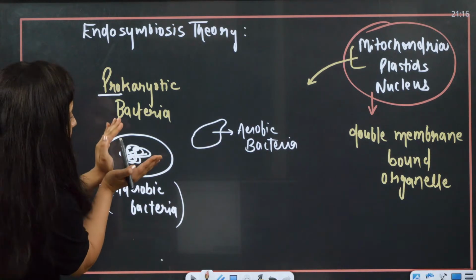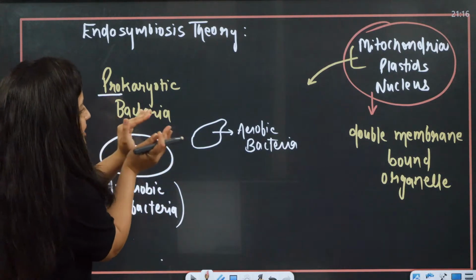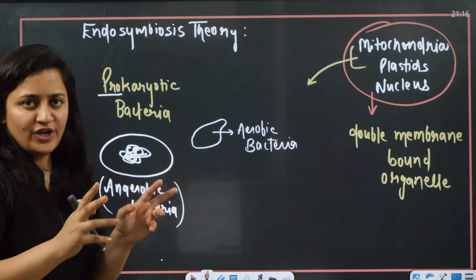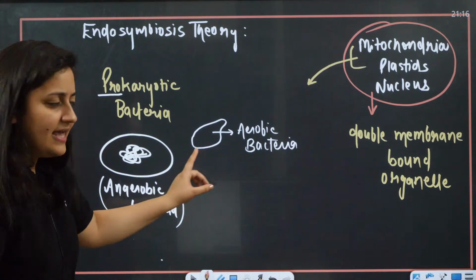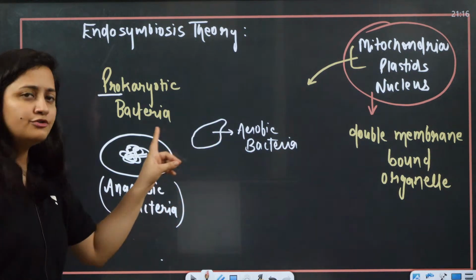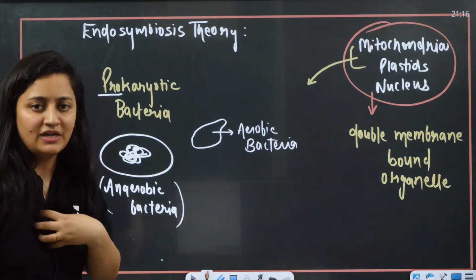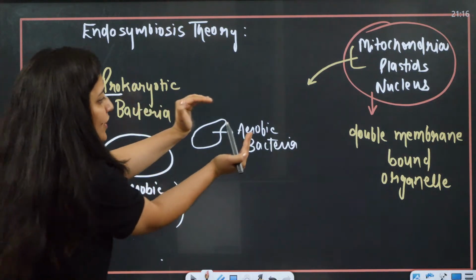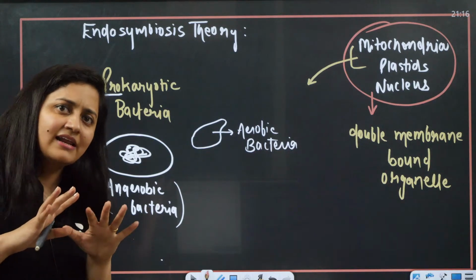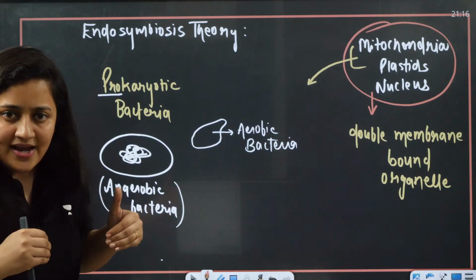So this large sized bacteria was like, I should engulf this small sized bacteria. They discussed with each other, and this anaerobic bacteria was like, see, I'll keep you inside me. I'm not going to destroy you. I'm not going to disturb you. I just want one property, that you can use the oxygen, and I want that property in me. So what am I going to do? I'm going to engulf you. You can live within my body. I will just use one property of yours. Rest you can utilize all the cytoplasm, all the space, do whatever you want to do, but be in me.